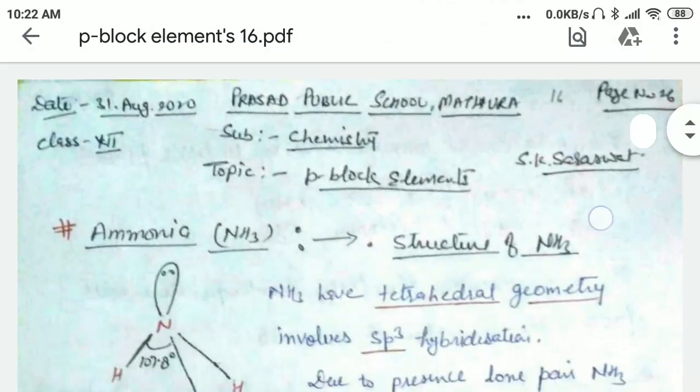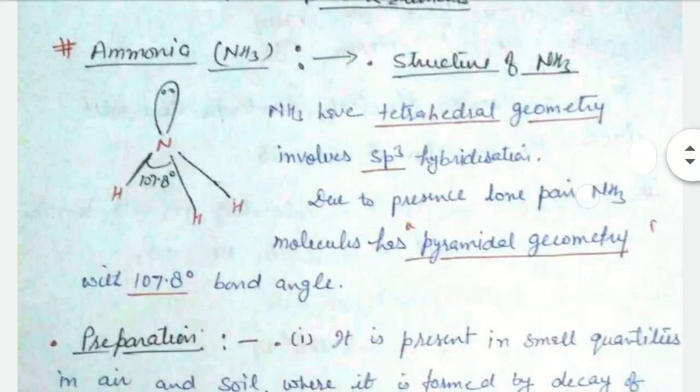Our next topic is ammonia, NH3. This is the structure of ammonia. Ammonia has 3 bond pairs and 1 lone pair, and the geometry is tetrahedral. But in the presence of 1 lone pair, the shape is pyramidal, the bond angle is 107.8 degrees, and it has sp3 hybridization.